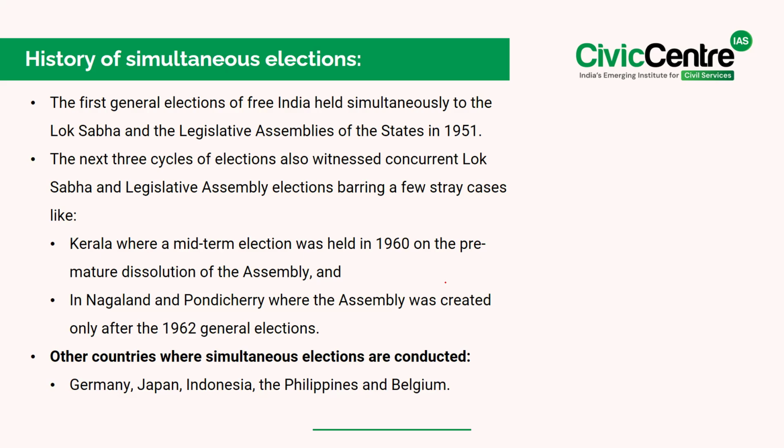So, historically speaking, the first general elections of free India were held simultaneously to the Lok Sabha and the legislative assemblies of the states in 1951. The next three cycles of the elections also witnessed concurrent Lok Sabha and legislative assembly elections, barring few stray cases. Some of the other countries where simultaneous elections are conducted are Germany, Japan, Indonesia, the Philippines, and Belgium.